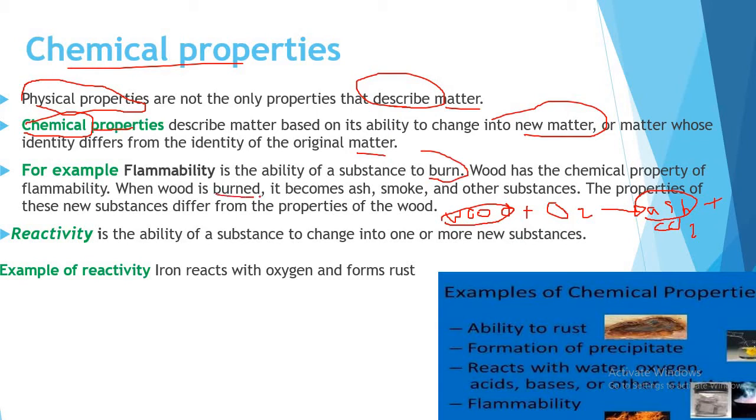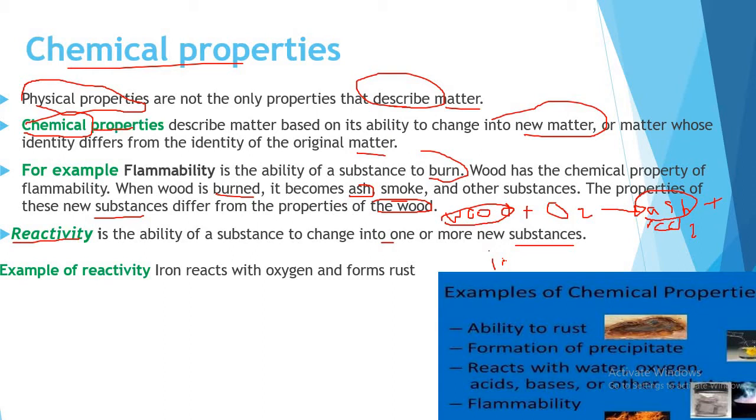When the wood burns, it becomes ash and smoke. The properties of this new substance are different from the properties of the wood, as ash is different from the wood. Reactivity is also another example of chemical property. It is the ability of a substance to change and form a new substance, like iron.